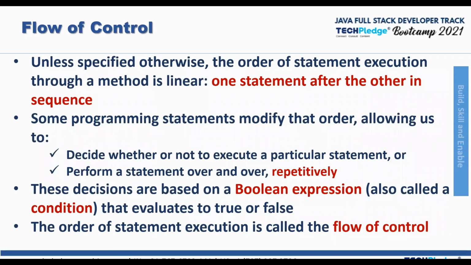So the flow of control goes in a linear method. It is one statement after the other in a sequence. It is always in a sequence. So what happens is, when you're writing a flow, you decide whether or not to execute a particular statement based on maybe a criteria. Okay, a criteria will be given.